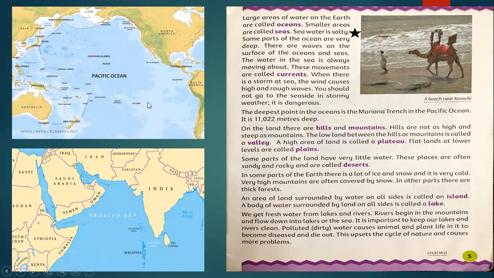Then, besides the oceans and seas, in our land areas, we have hills and mountains. Hills are not as high and steep as mountains. Mountains are higher than the hills. Hills are small. We can easily climb on hills, but mountains are so steep and high.